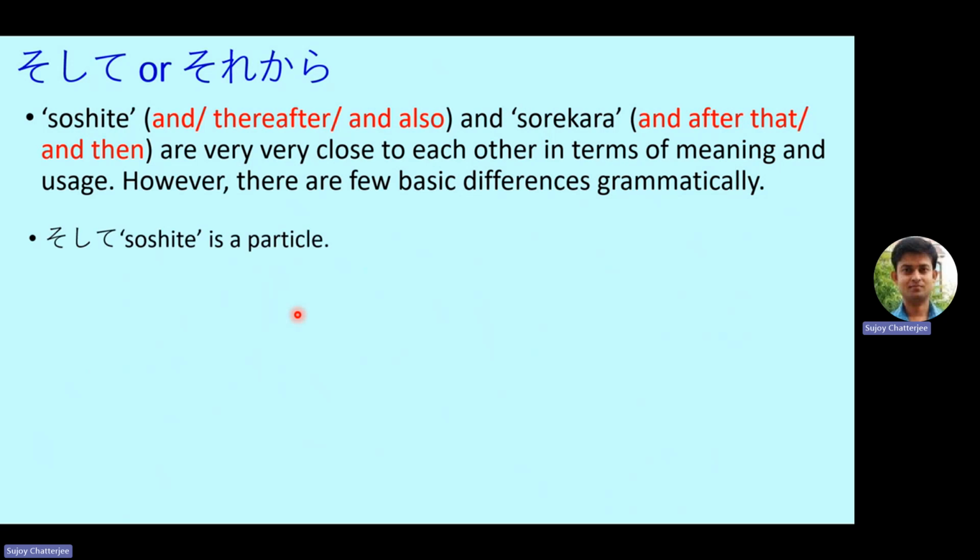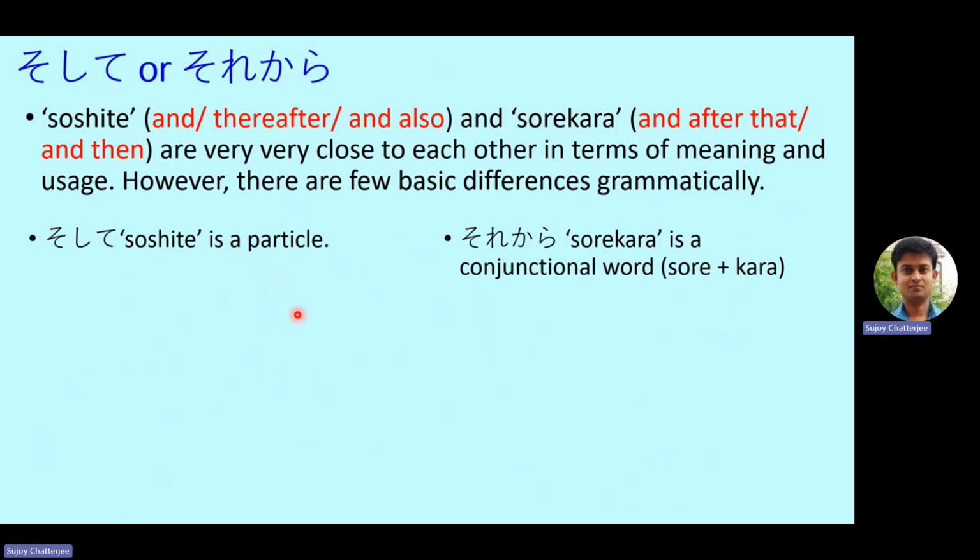Soshite is a particle. So this is the fundamental definition of soshite. It is a particle just like kara, made, no, or demo, or any other particle. Whereas sorekara is a conjunctional word. It is not a particle. So it has sore, which means there, and kara, which means from. So that means thereafter, after that, or from there.